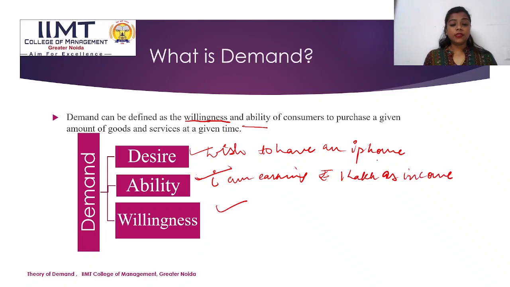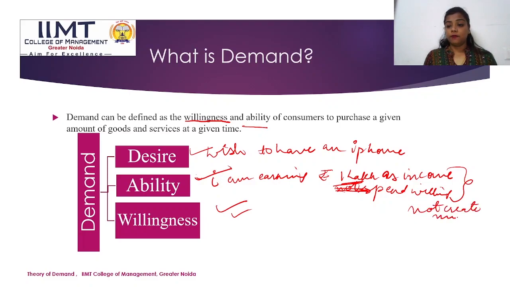So this means that my wish is to acquire an iPhone and I am earning rupees 1 lakh as income. But if I am not willing to spend this 1 lakh, then this will not create my demand.